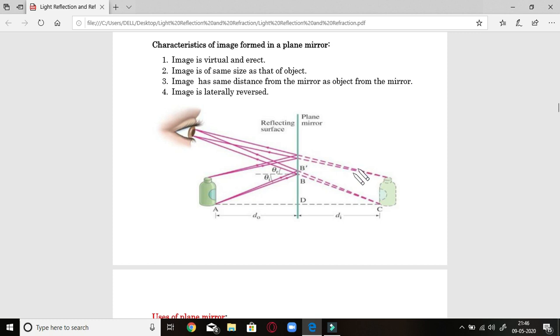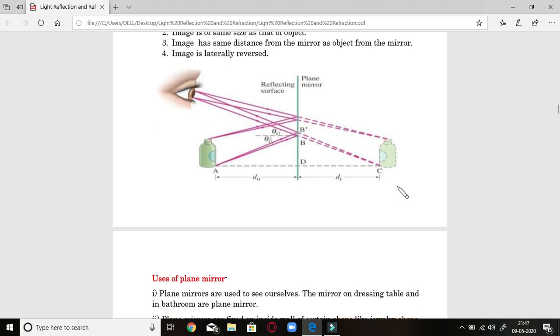Next, the image is laterally inverted, laterally reversed. So whatsoever is written on the bottle, on the object, will be reversed in the image. For example, "ambulance" is written reversed on its van, and when you see it through the mirror, your plane mirror, you find it absolutely erect. So that means it is laterally reversed. Another example is that if you raise your left hand in the plane mirror, you will see that instead of the left hand, your right hand is raised. That is called laterally reversed.